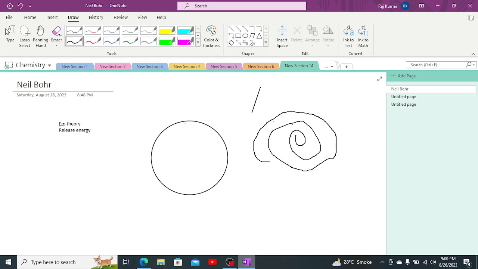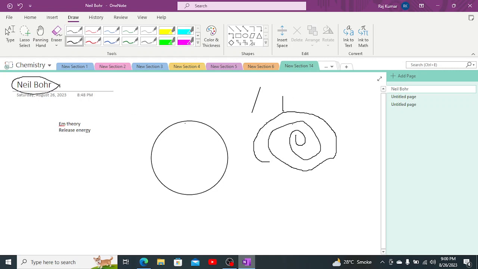In the spiral model, energy is continuously decreasing, due to which it forms a spiral shaped orbit. There would come a time when the electron will collapse into the nucleus and thus end the life of the atom. So that was not possible at all. But after that, there was another scientist named Neil Bohr.